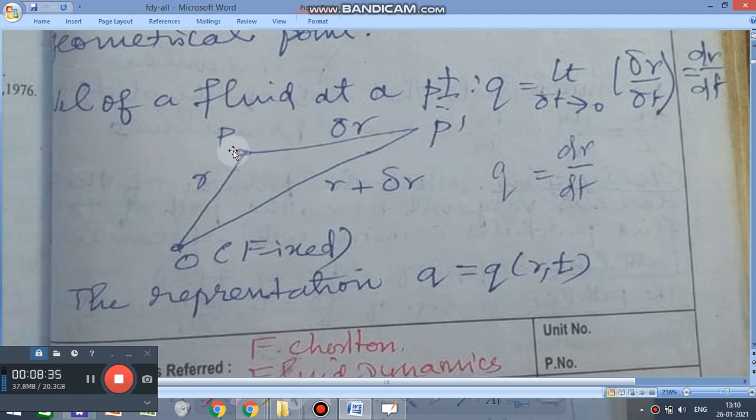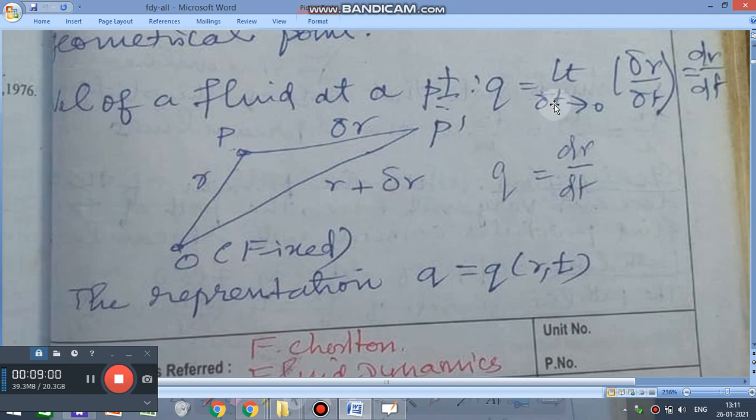That small increment we are taking as del R. Let this be R. From O to P dash is R plus del R, by using vector analysis.